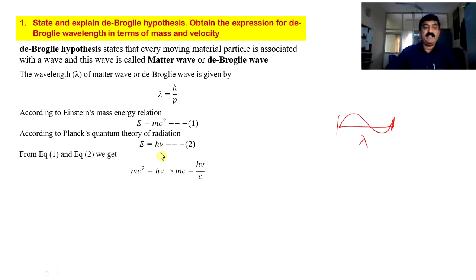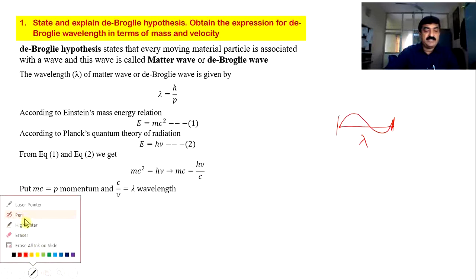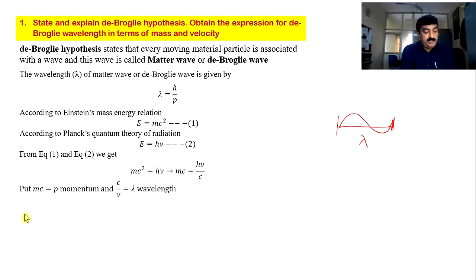Just equate them. When you equate them, mc square equals h nu, and cancelling, transferring one c to this side, mc is equal to h nu by c. Please observe carefully, c by nu is nothing but wavelength. You study this equation in PUC: frequency into wavelength is equal to velocity.